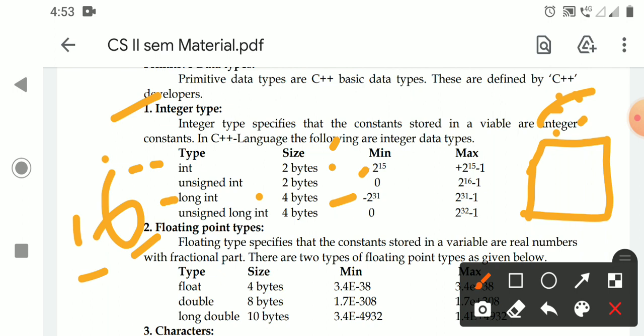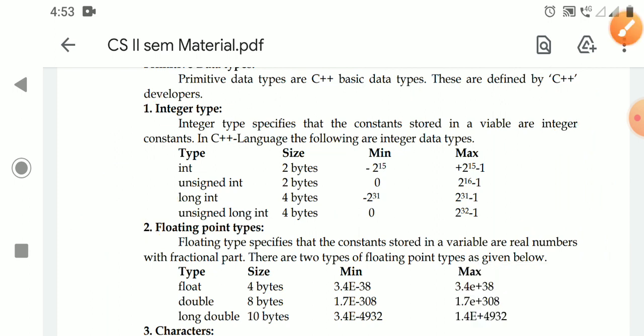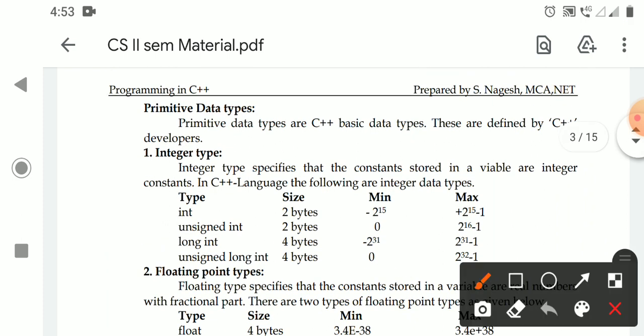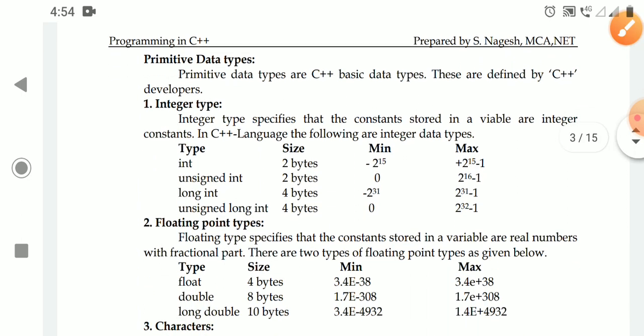32,767 is the minimum value, minus. Next, this is the maximum value. So remember here only basic things: what is the data type, how many bytes of memory is allocated, and what are the bytes of memory allocated for the data type?